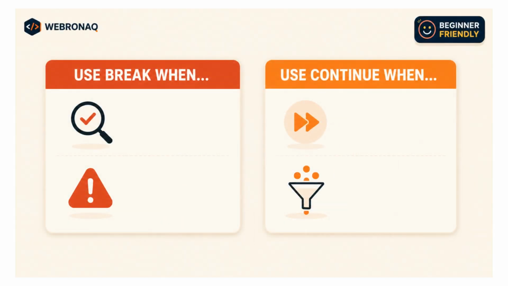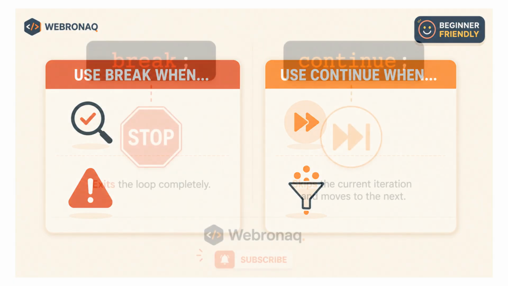So when do you use which? Use break when you've found what you were looking for, and there's no point in continuing, like searching for a specific value in a list, and the moment you find it, you exit. Or when something goes wrong, and you want to stop the loop immediately. Use continue when you want to skip certain values, but keep processing the rest, like skipping invalid inputs, filtering out unwanted numbers, or ignoring empty entries while still going through the full list. Once you understand the intent behind each one, choosing between them becomes second nature.